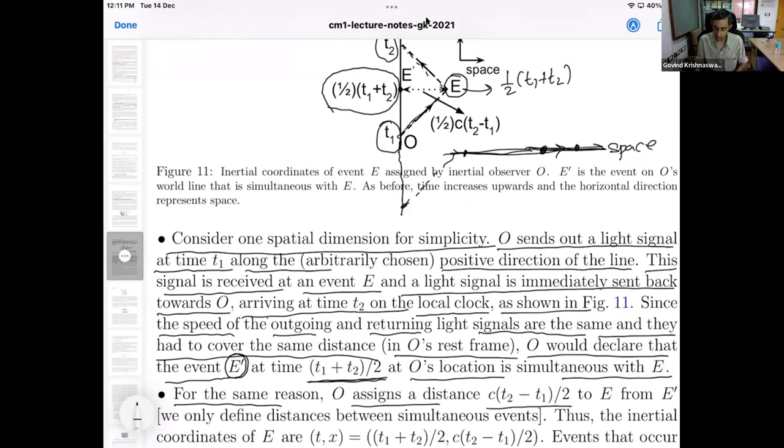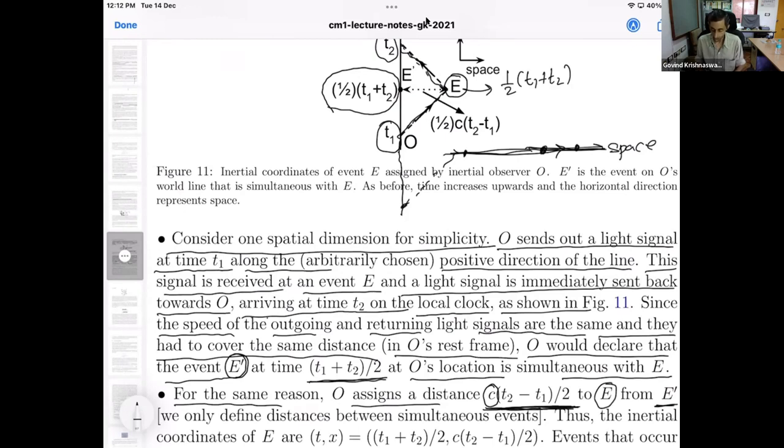So for the same reason, O assigns a distance c times (T2 minus T1)/2. These two journeys took the same time. So the distance covered at speed c would be c times (T2 minus T1)/2. This was the time the light signal took to reach E, and therefore the distance the light signal covered is c times that time taken. So that is the distance to the event. For this reason, O assigns a distance c(T2 minus T1)/2 to the event E from the simultaneous event E prime.